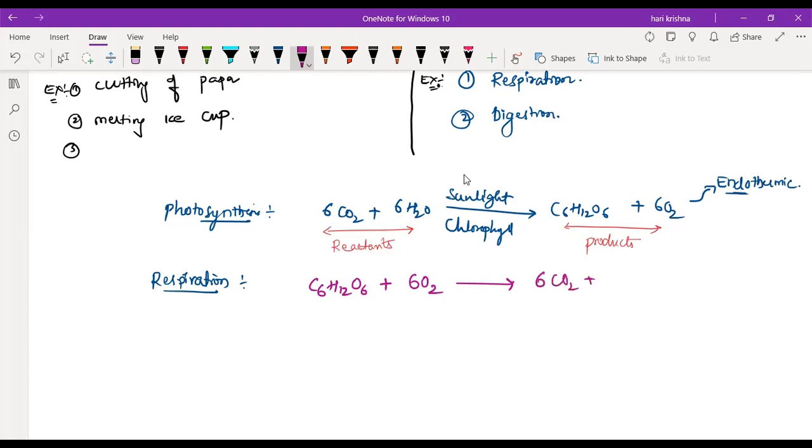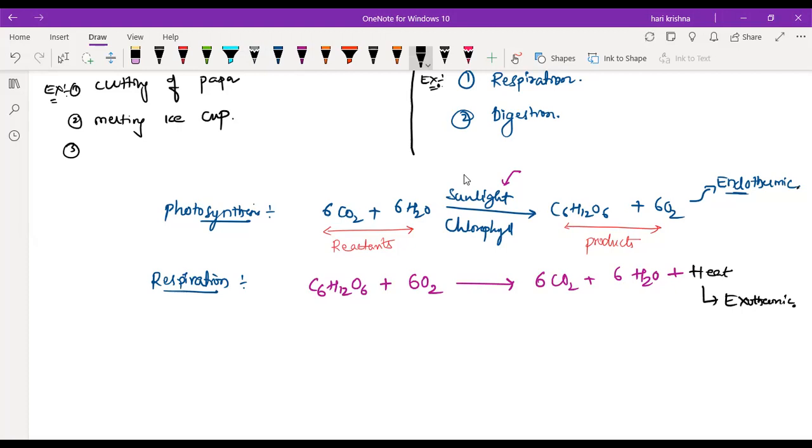6CO2 plus 6H2O. Now, if you take the photosynthesis process, it is absorbing the energy from the sunlight to occur the chemical reaction. Now, what will happen here? Sir, ATP is already formed because of sunlight and chlorophyll. If it is absorbing in the photosynthesis process, it has to release here, right? Yes, sir. Energy is released. Releasing means it is exothermic. Clear?